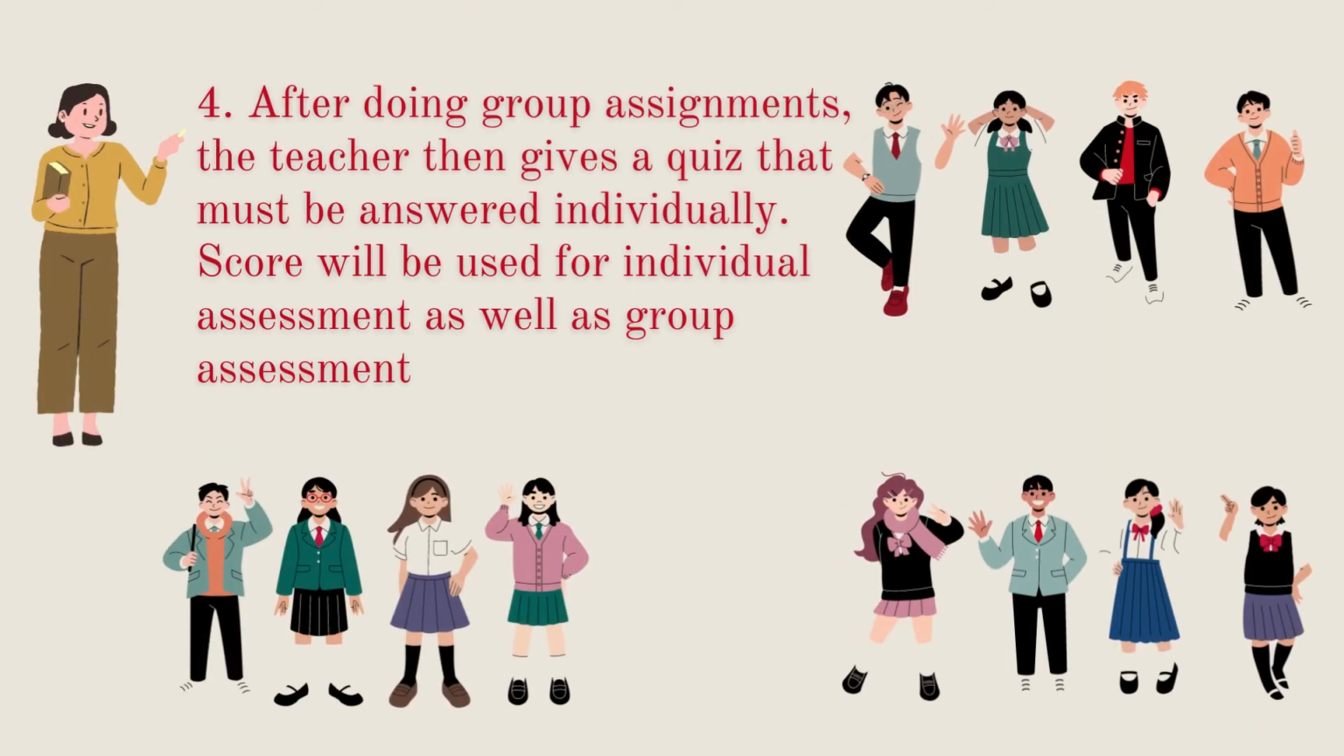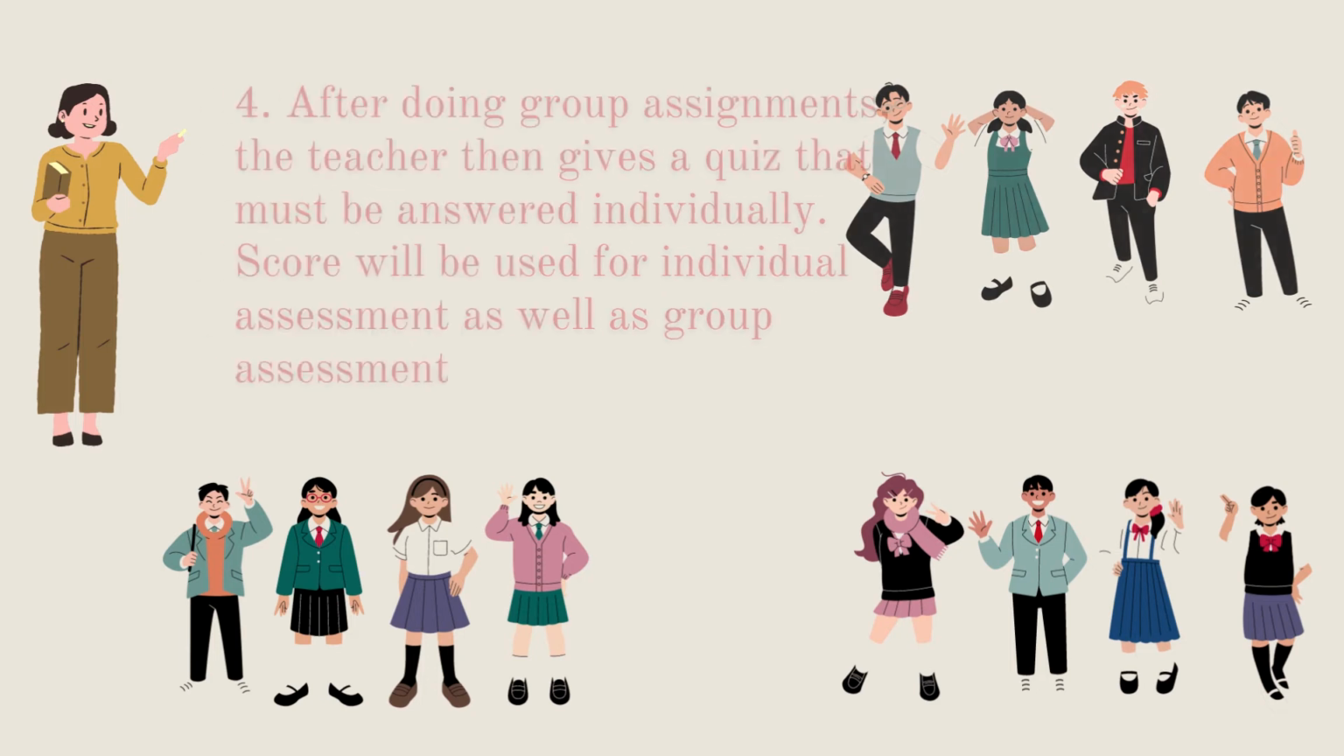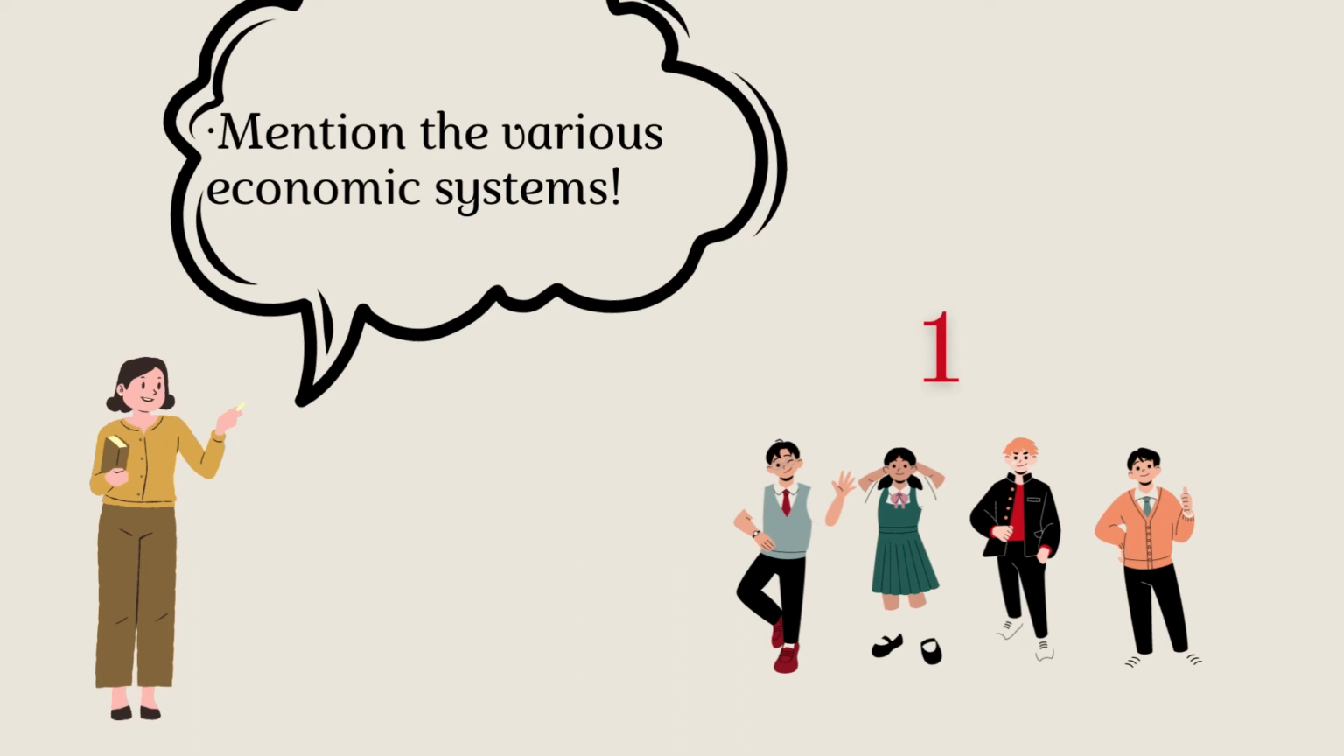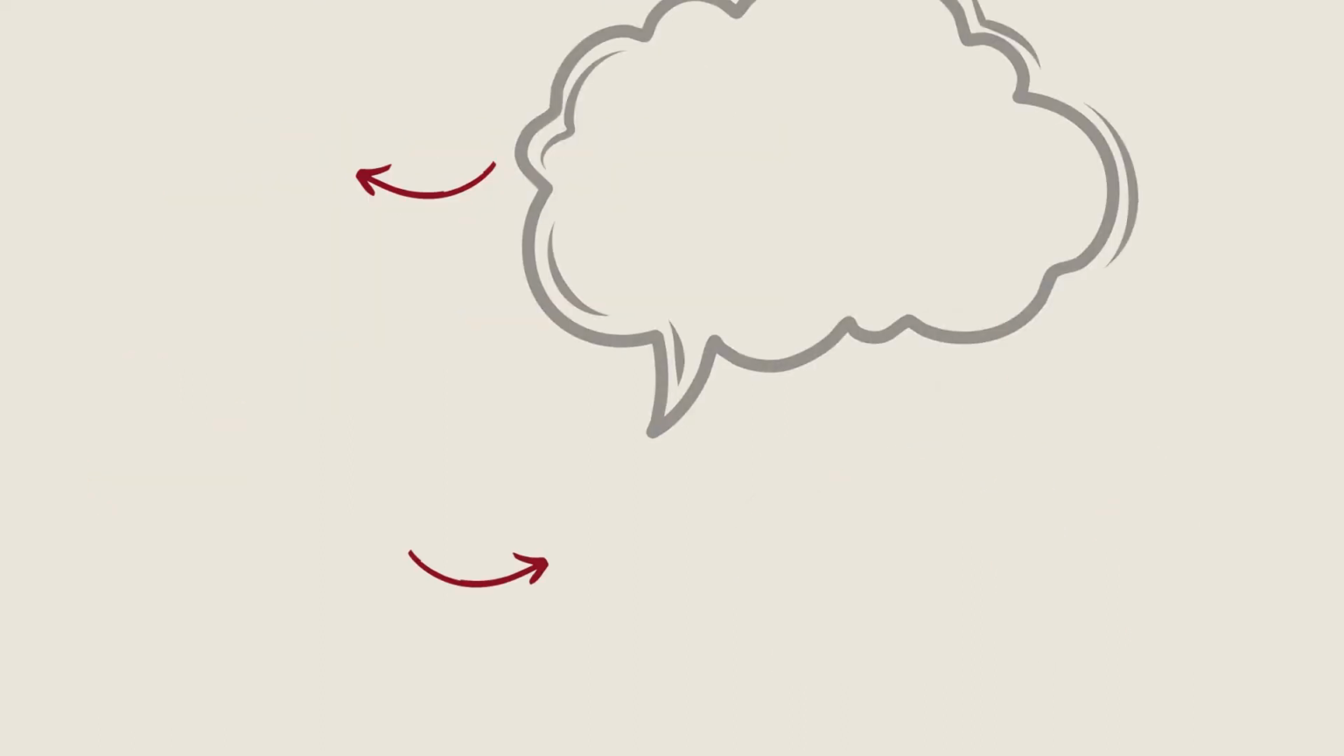After doing the group assignment, the teacher then gives a quiz that must be answered individually. The score will be used for individual assessment as well as group assessment. So basically, the score is to determine the individual score and also the group score. For example, the teacher gives a quiz for the first group. The quiz is to mention the various economic systems.